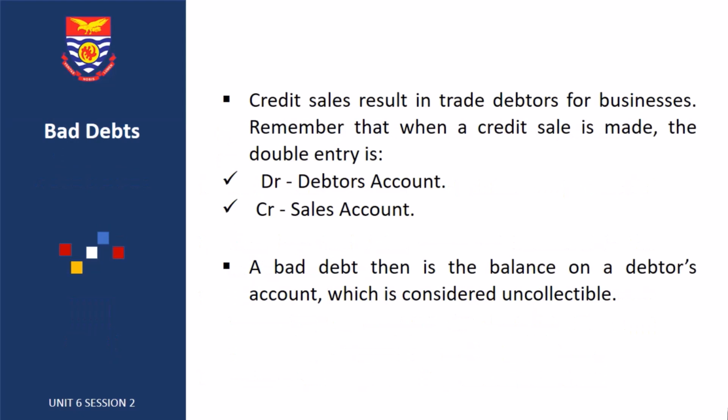Bad debts. Remember that credit sales result in trade debtors for businesses. And also, when these credit sales are made, we make the following double entries: debit debtors account and credit sales account. Debtors are usually given some period of time before payment is demanded from them. However, for a number of reasons, some debtors do not pay up, even long after when they should have paid. Such a debt is referred to as a bad debt. A bad debt then is the balance on a debtor's account which is considered uncollectible.